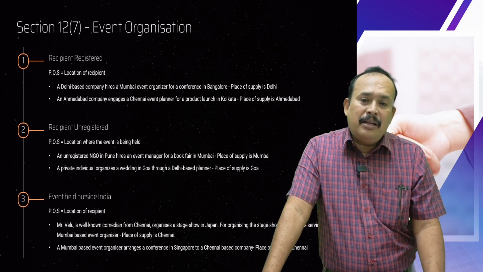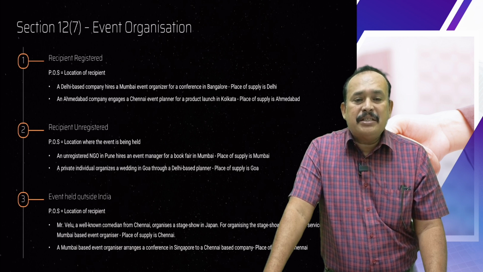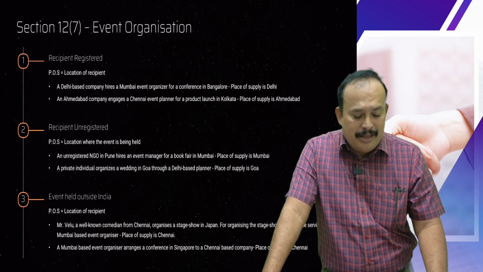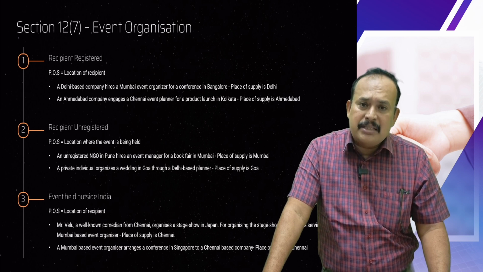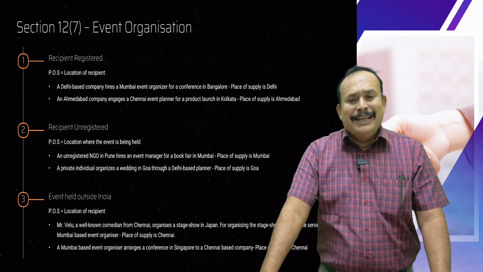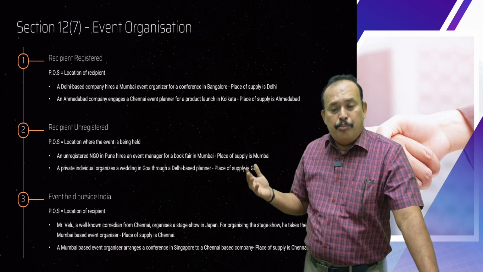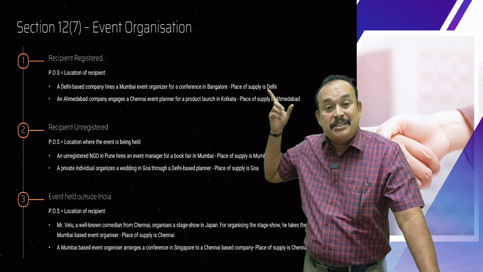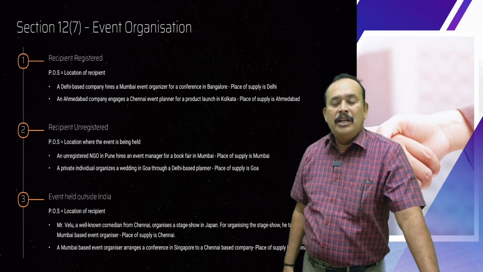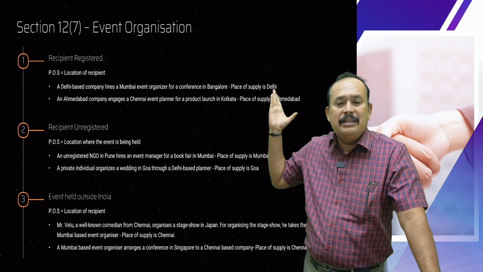Location of supplier, event organizer from Mumbai. Recipient of service, a Delhi-based company, Delhi. Event organized, conference at Bangalore. Irrespective of the place where the event is actually held, place of supply goes to the location of the recipient because the recipient is a registered person. So place of supply is Delhi, the recipient's location.